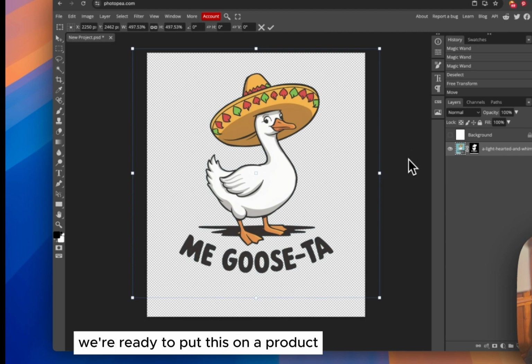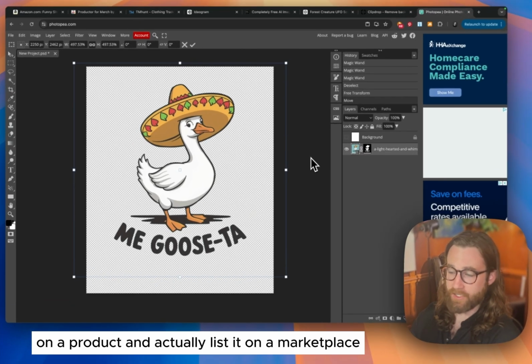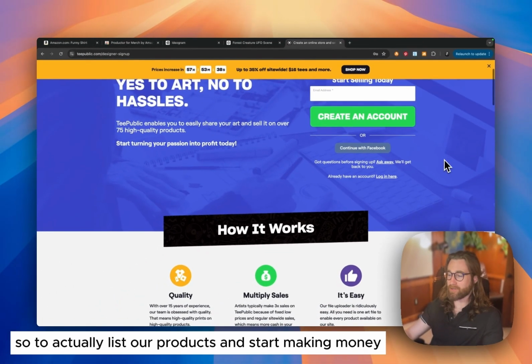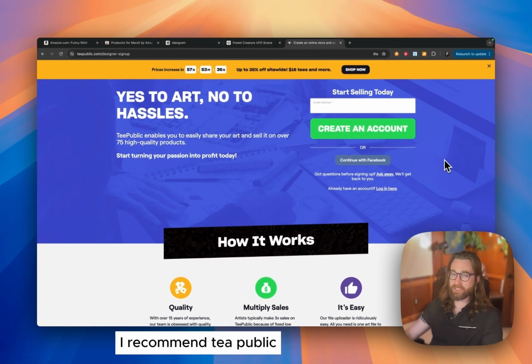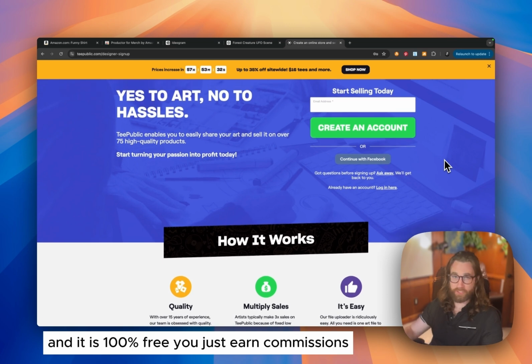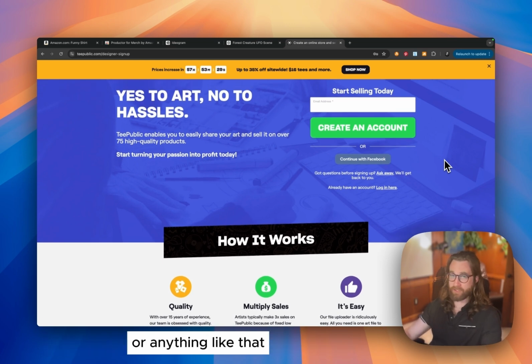We're ready to put this on a product and actually list it on a marketplace. Let's go. So to actually list our products and start making money, I recommend TeePublic because we can get started today, and it is 100% free. You just earn commissions. You don't even need to put in a credit card or anything like that.